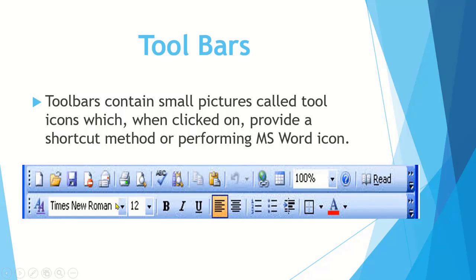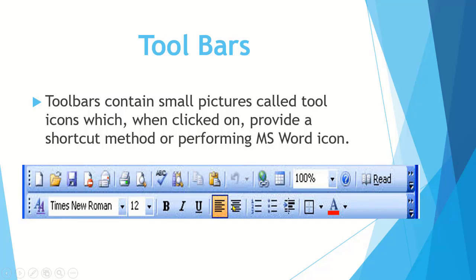In the same way, the lowermost bar, which is called the formatting toolbar, contains different formatting commands, such as you can change font style, you can change the size of the text, you can make the text bold, italic, underline.